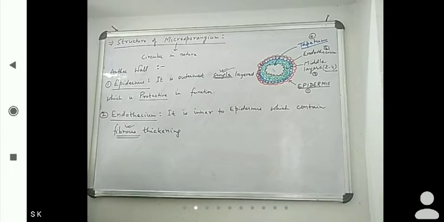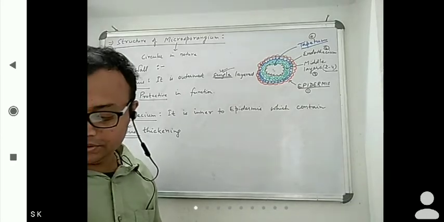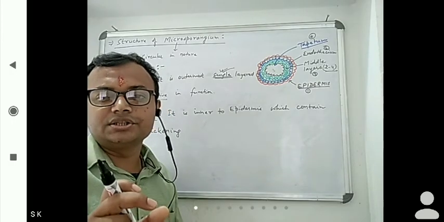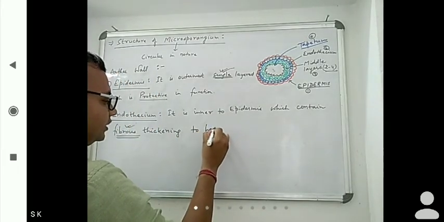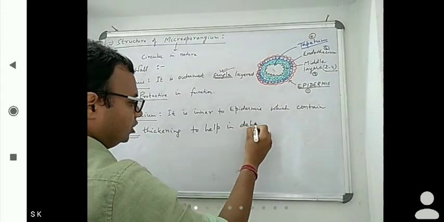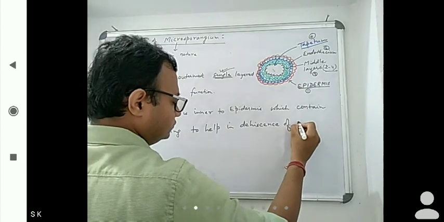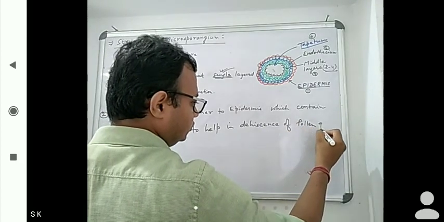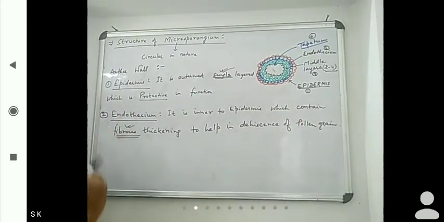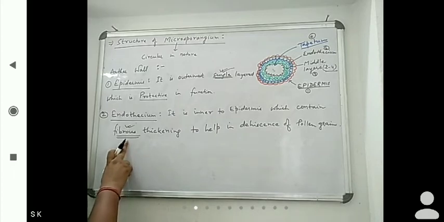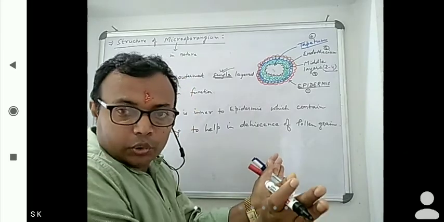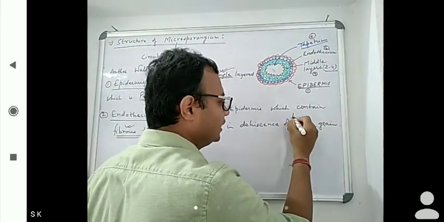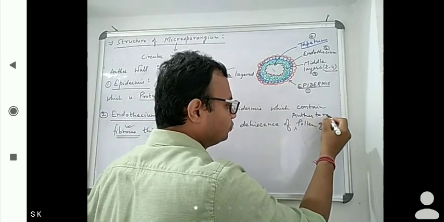Why does it contain fibrous thickening? To help in dehiscence of the anther, to release the pollen grains.